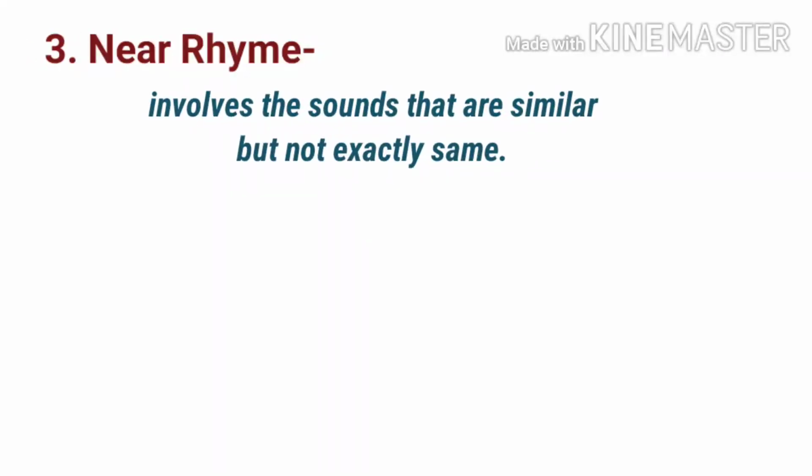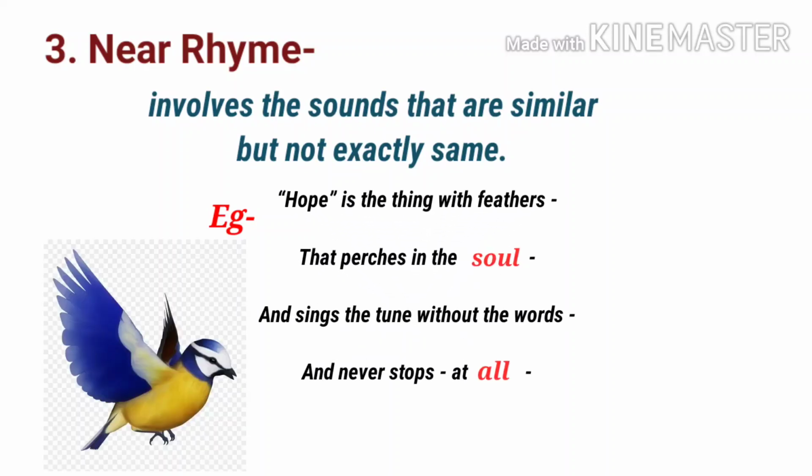And now let us move towards the third type, near rhyme. Near rhyme involves sounds that are similar but not exactly the same. For example, you have learned the poem in standard 9th, Hope is the thing with feathers. Remember the first stanza. Hope is the thing with feathers that perches in the soul and sings the tune without the words and never stops at all. Look at the highlighted words in the second and fourth line of this stanza. Soul, all. Both these words are similar in sound, but the sound of these words is not exactly the same. So this is an example of near rhyme.